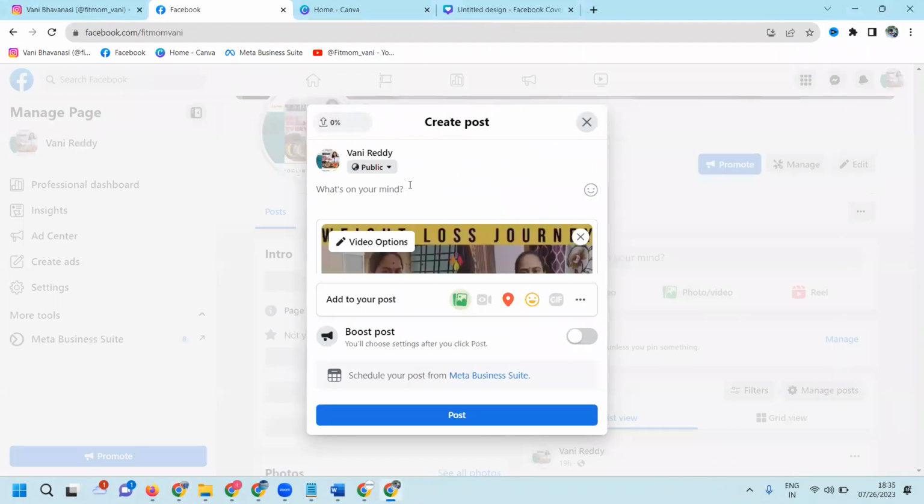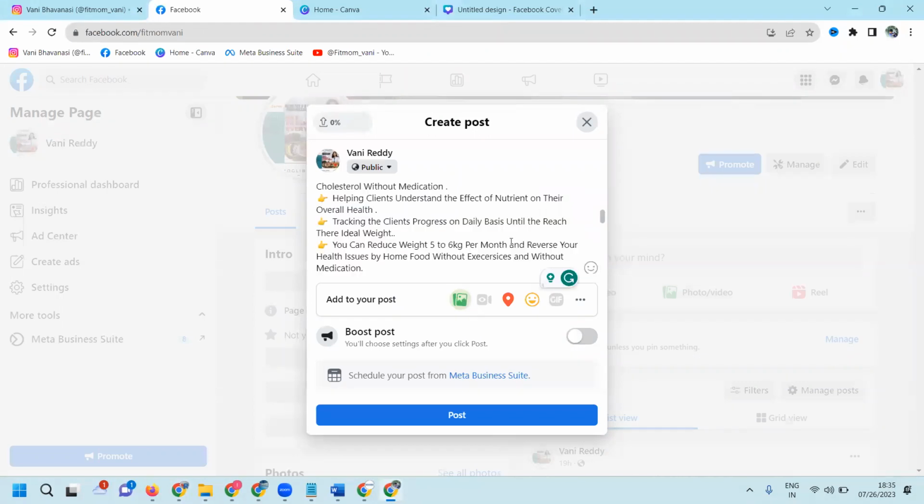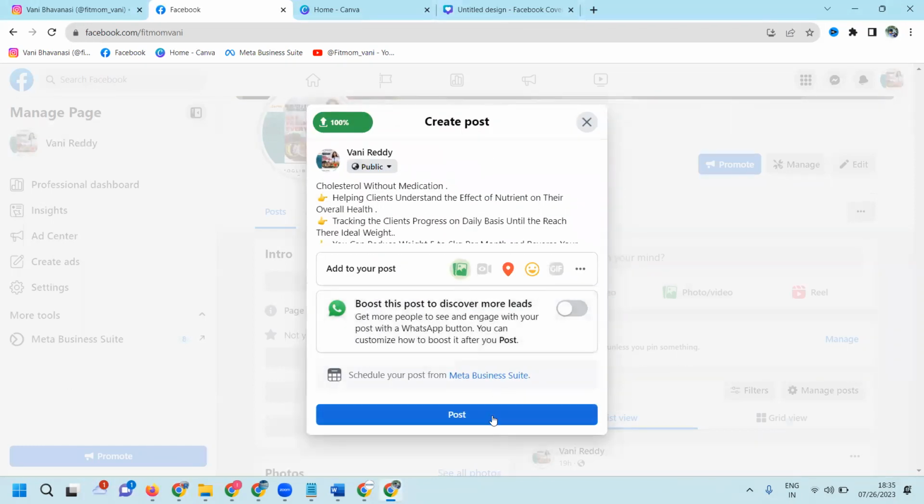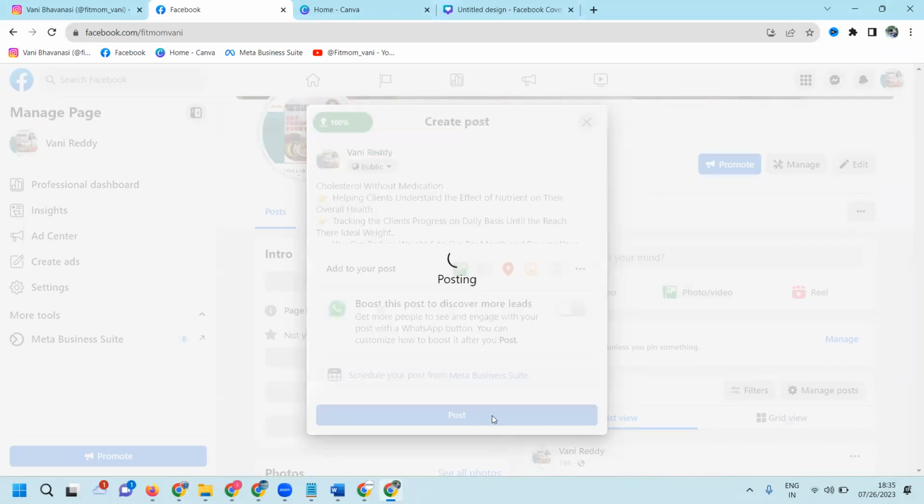First of all, the video is made here, and for the business lead purpose, we have two options: get WhatsApp message and get message. Check with the WhatsApp message and click the post option. Those who are looking for the post can immediately call your Facebook page.